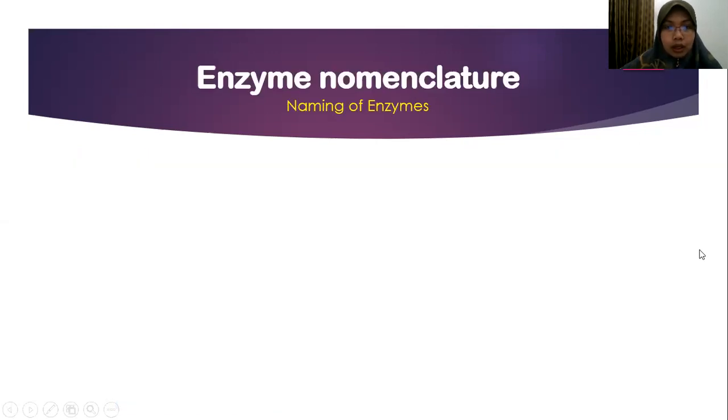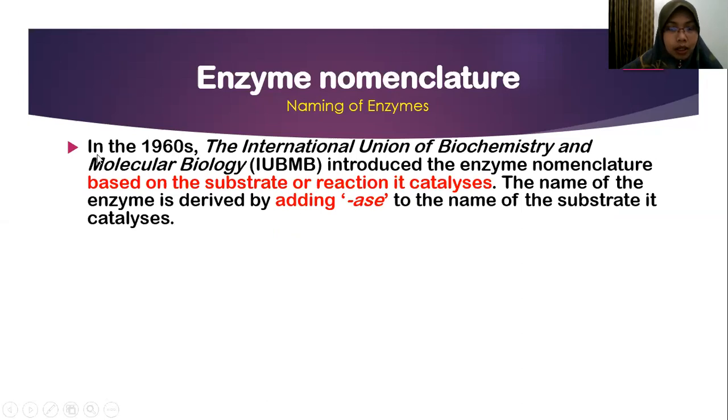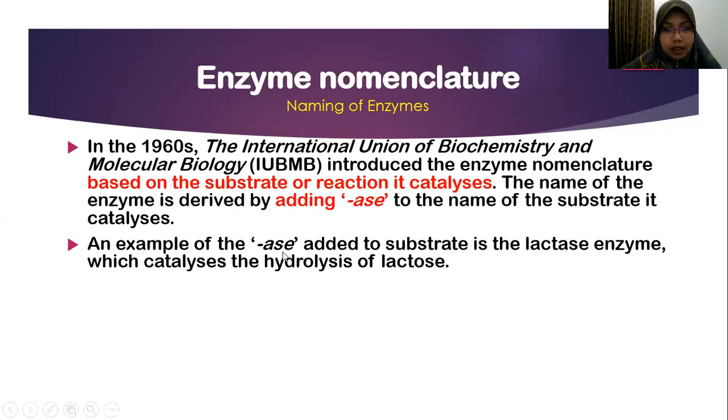Okay, so enzyme nomenclature. Nomenclature means how scientists give names to the enzyme, the naming of enzyme. In the 1960s, the International Union of Biochemistry and Molecular Biology introduced the enzyme nomenclature based on the substrate or reaction it catalyzes. So the name of the enzyme is derived by adding the word ASE at the end of the substrate. So an example of the ASE added to substrate is the lactase enzyme. The lactase, so the substrate must be lactose.